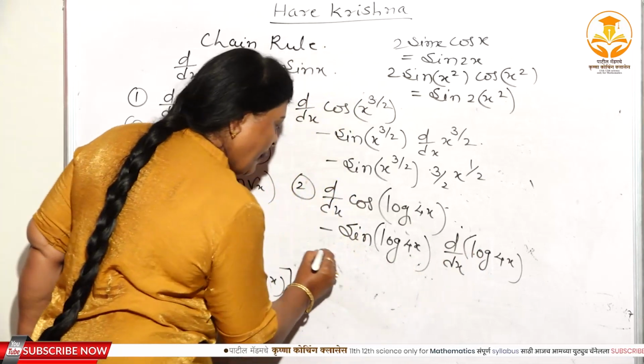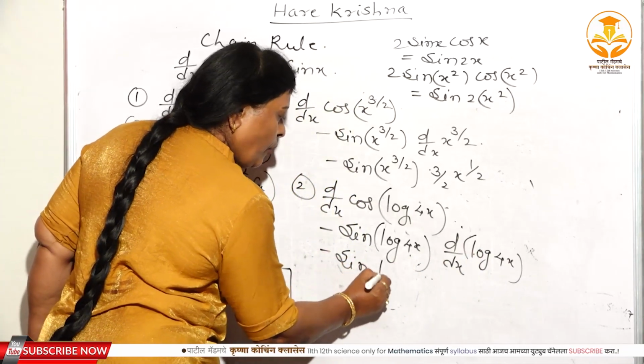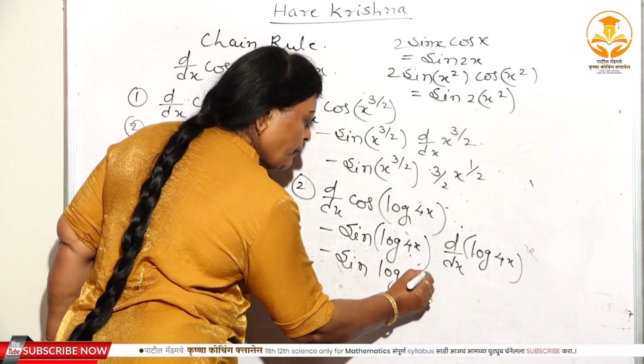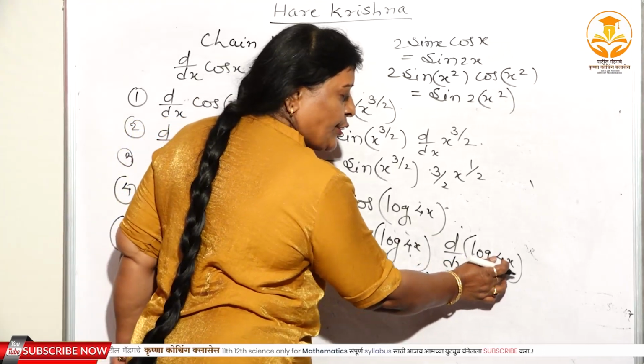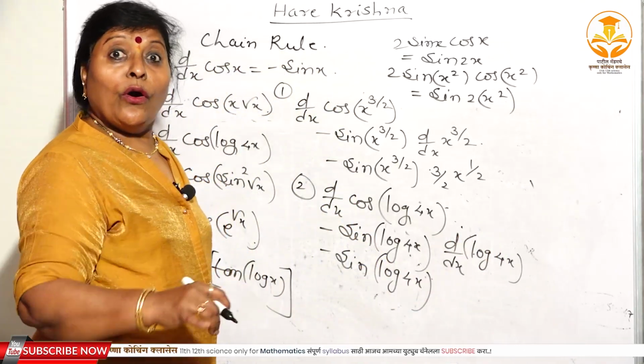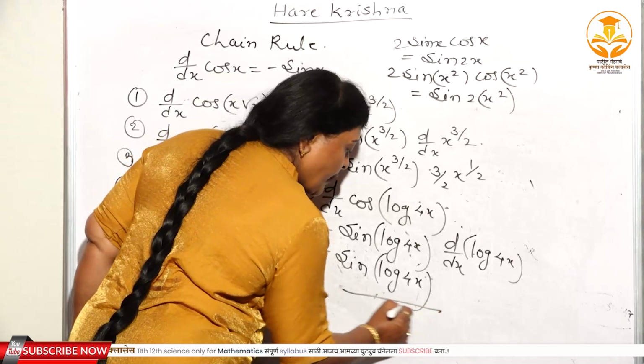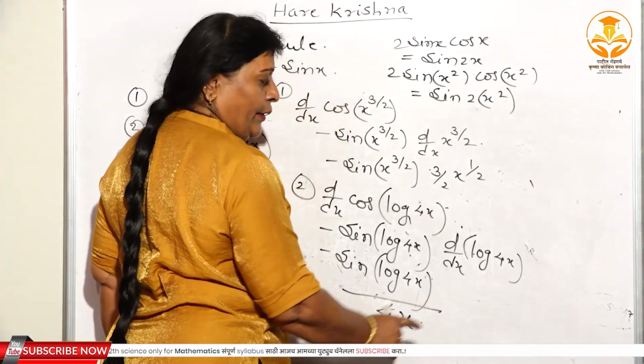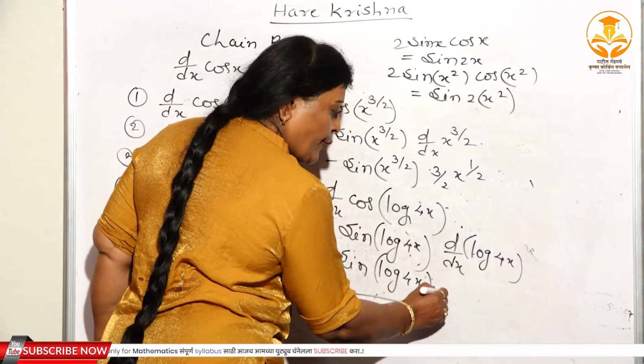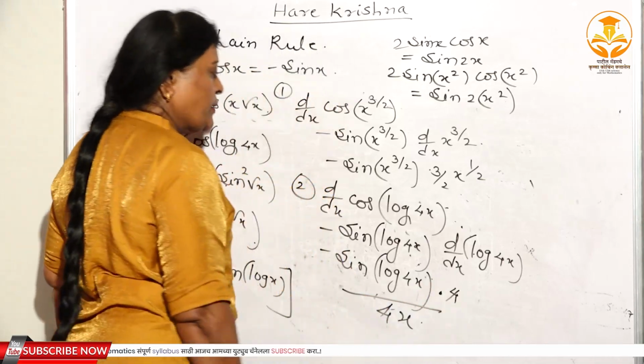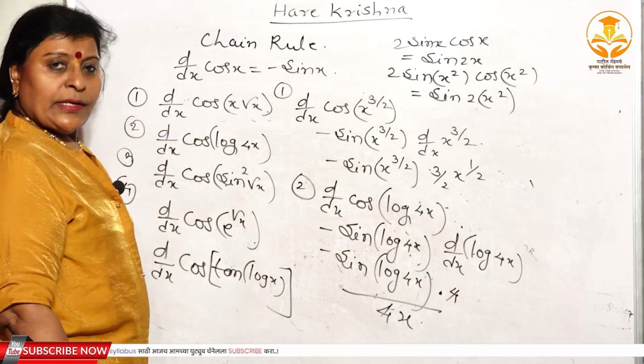Right? Again, minus sin log of 4x. Here, again substitute 4x as u. Log u ची derivative 1 by u, means 1 upon 4x. And again, what is the derivative of 4x? 4x ची derivative 4. 4 gets cancelled. This is the solution of the second one.